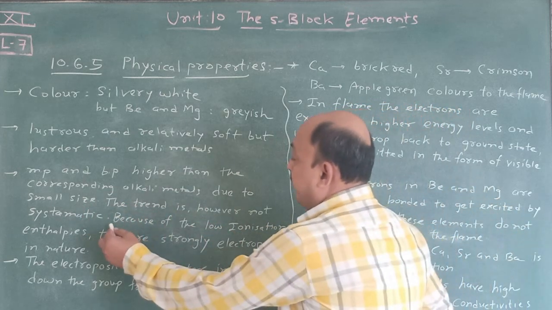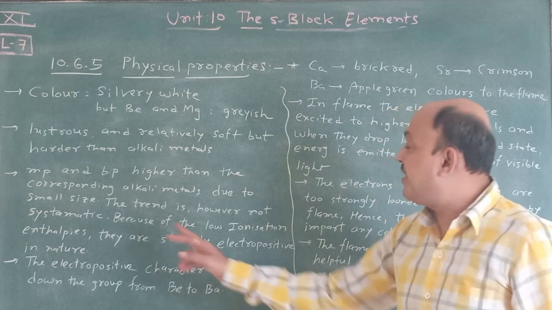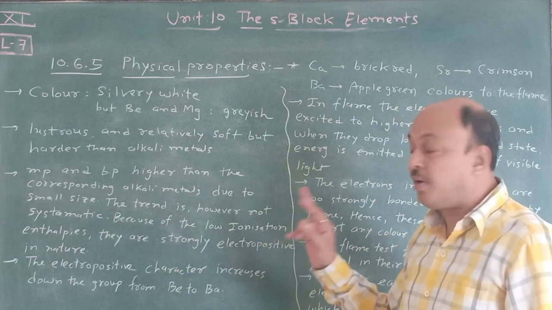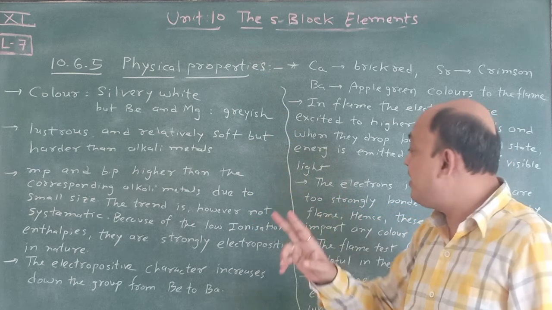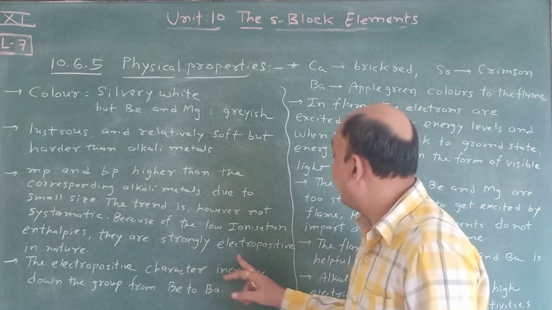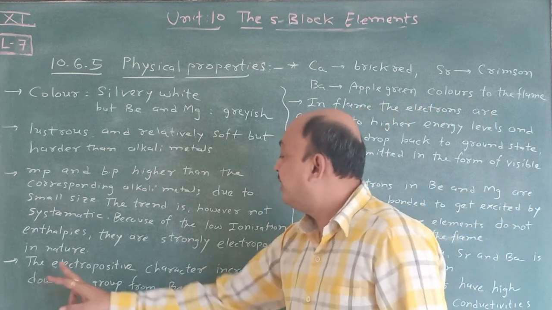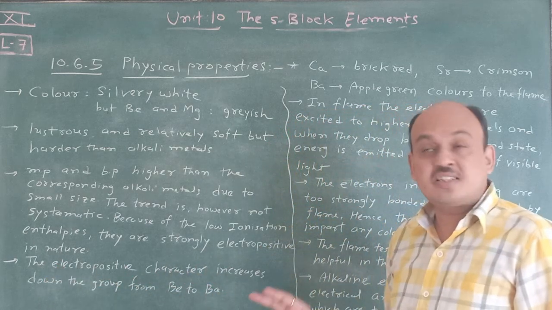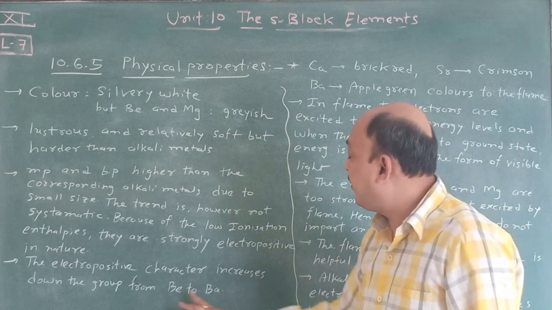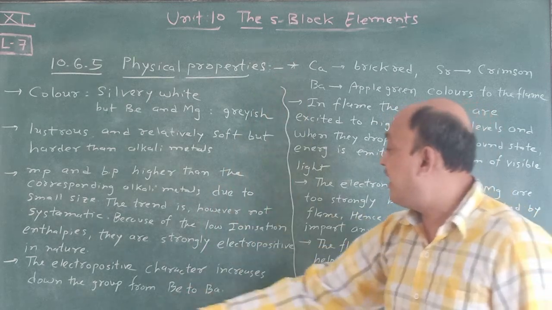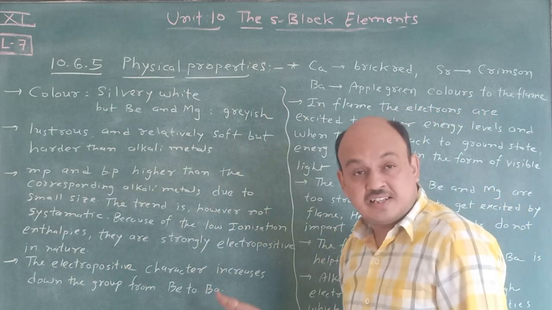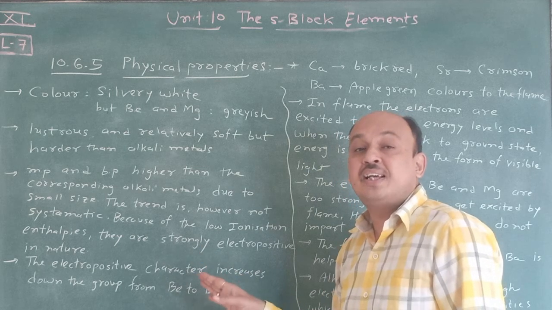Because of the low ionization enthalpies, they are strongly electropositive in nature. When we go down the group, ionization enthalpy is very low, and at that time they are strongly electropositive. The electropositive character increases down the group from beryllium to barium, because ionization enthalpy decreases. That's why they ionize very easily.